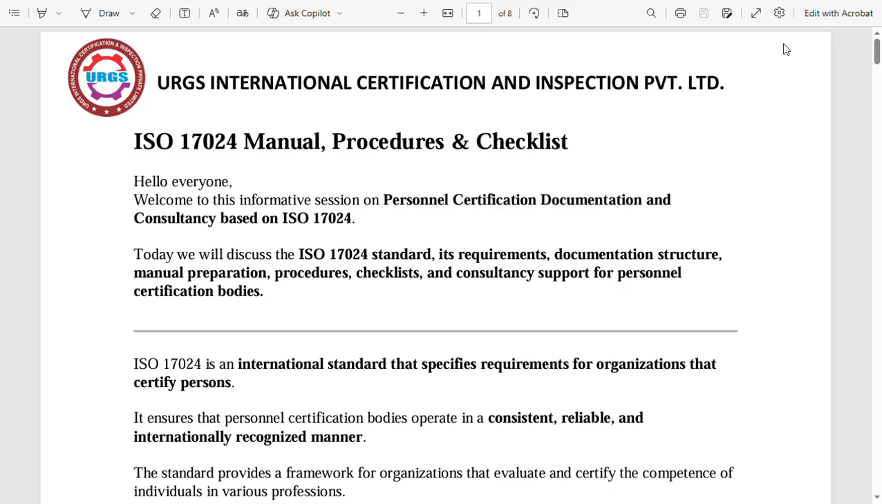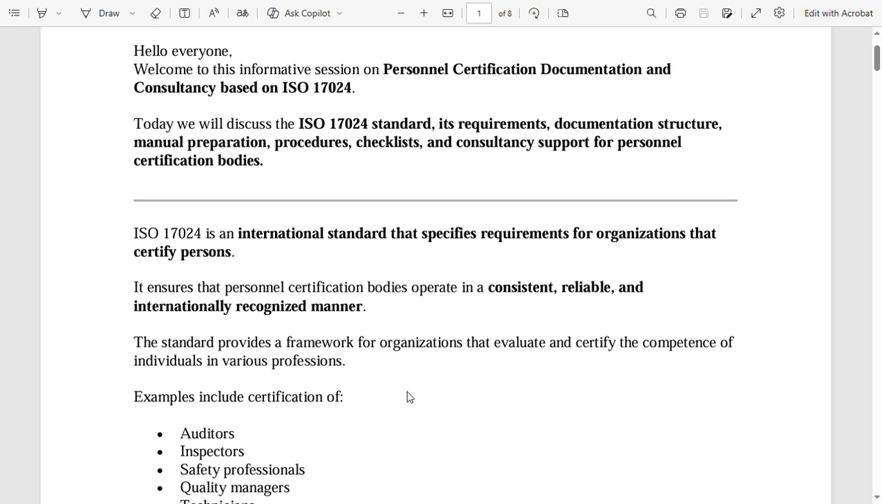Today we will discuss the ISO 17024 standard, its requirements, documentation structure, manual preparation, procedures, checklists and consultancy support for personal certification bodies. ISO 17024 is an international standard that specifies requirements for organizations that certify persons. It ensures that personal certification bodies operate in a consistent, reliable, and internationally recognized manner. The standard provides a framework for organizations that evaluate and certify the competence of individuals in various professions.